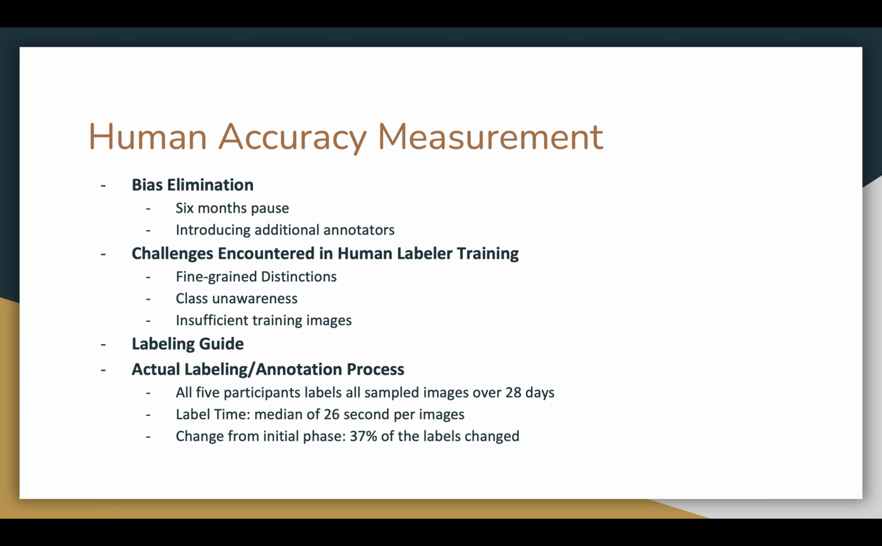And once everything is ready, 2 samples, each containing 1,000 images, are sampled from ImageNet and ImageNet v2 respectively. They're sampled in a class-balanced manner and shuffled together. Over 28 days, all 5 participants labeled all images. They spent a median of 26 seconds per image, and after all the labeling was completed, an additional multi-label annotation session was conducted, in which human predictions for all images were manually reviewed. Compared to the initial round of labeling, 37% of the labels changed due to participants' greater familiarity with the classes.